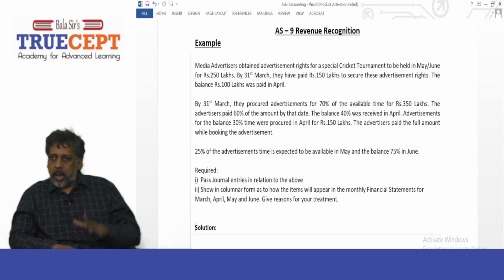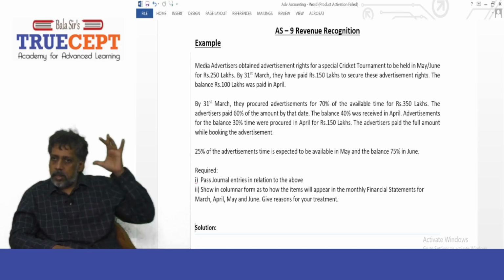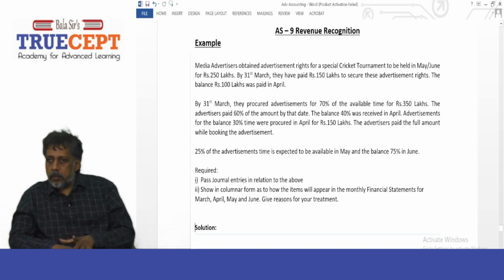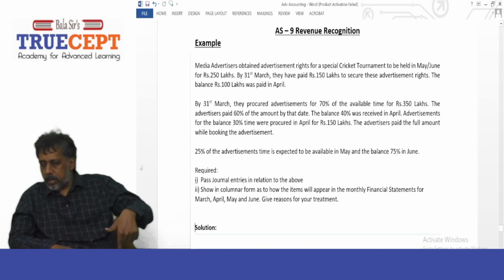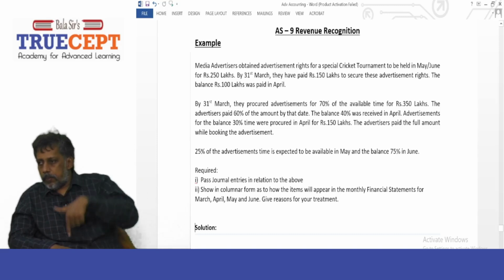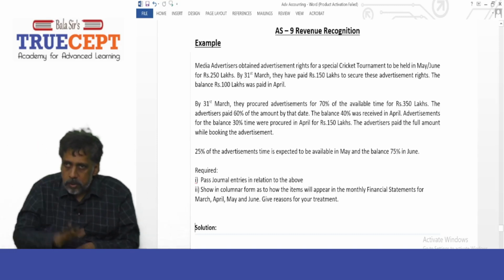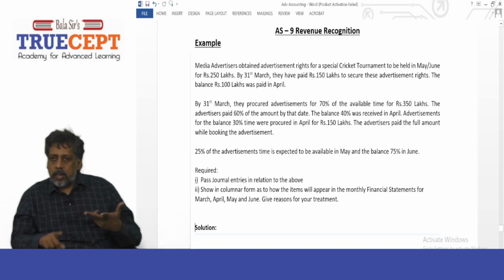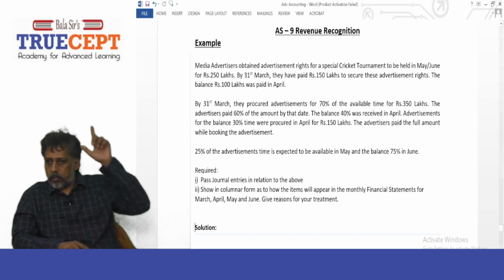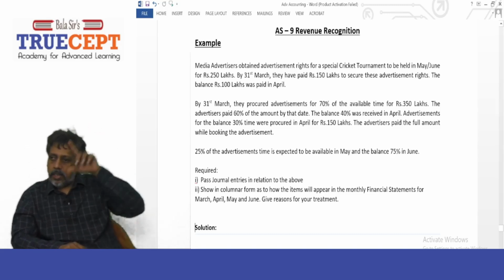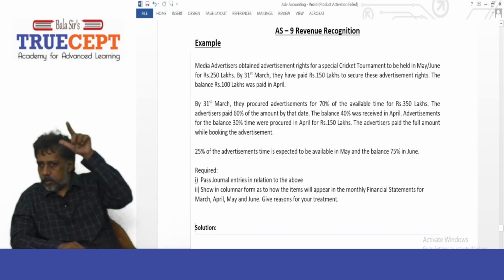Very clearly given that 25% of the ads will appear in the month of May, and the balance 75% in the month of June. That means you have to recognize 500 lakh into 25% as your income in the month of May, and another 75% in the month of June.